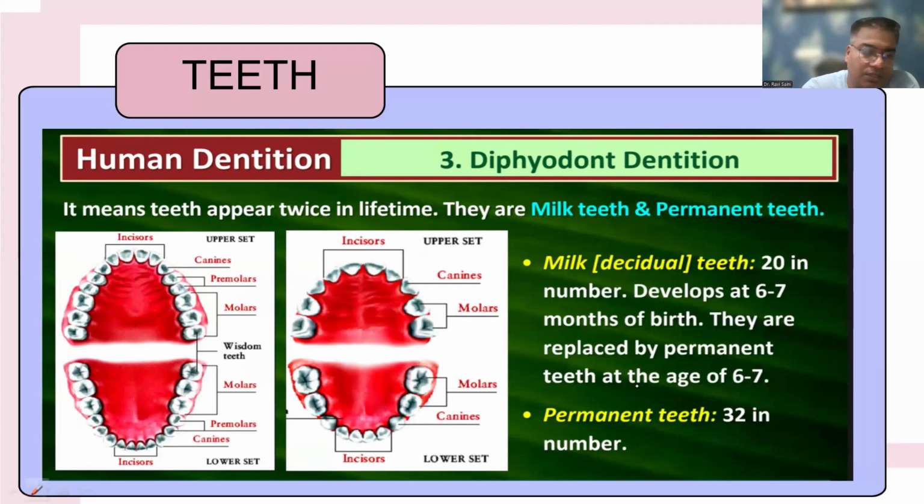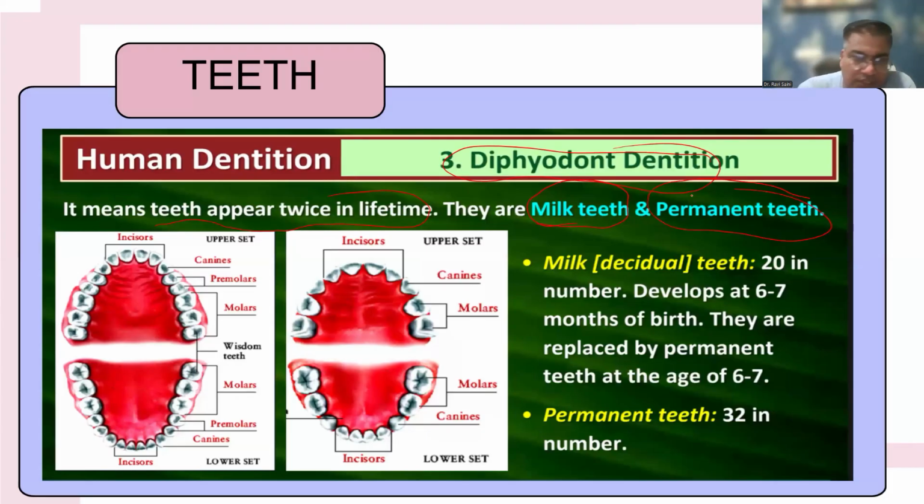In the last, we have diphyodont. Diphyodont means in humans, teeth appear twice in a lifetime: the deciduous or milk teeth and permanent teeth.